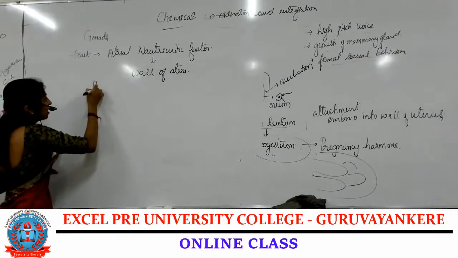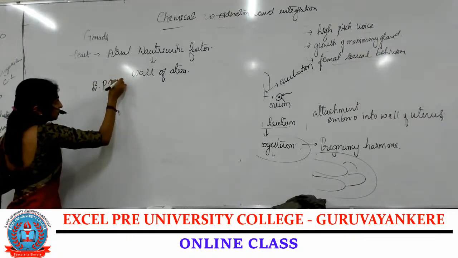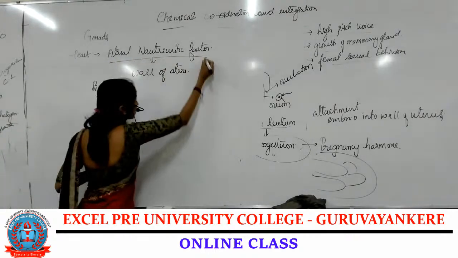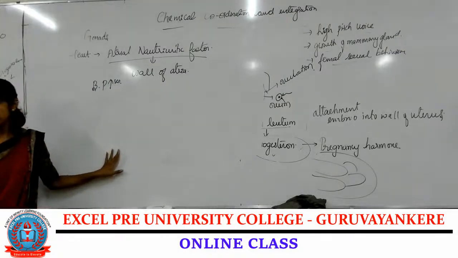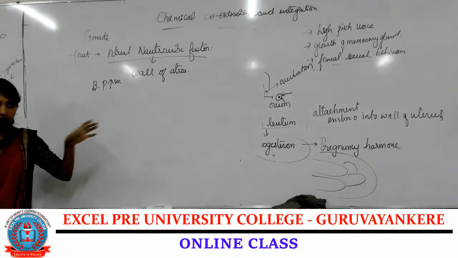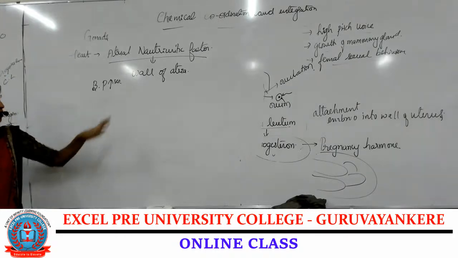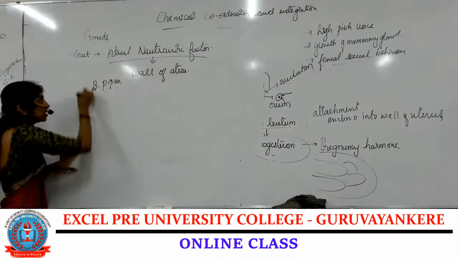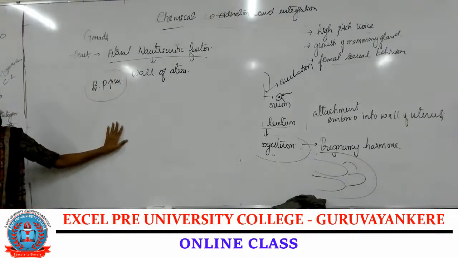When the blood pressure increases, the wall of the atria secretes the atrial natriuretic factor. Is that clear?